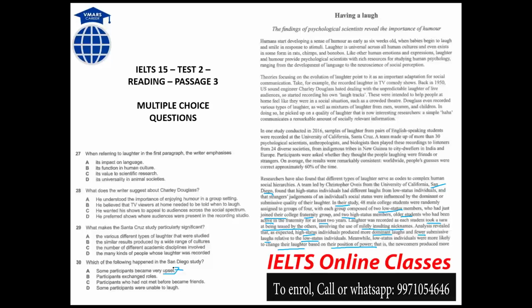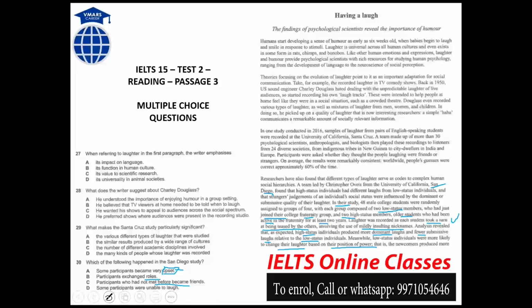Now, some participants became very upset. Can you tell me where is the upset word? No synonym, no word actually. Participants exchange roles. Yes, it is there because it's clearly written: laughter was recorded as each student took a turn at being teased by the others. So everyone is taking a turn out of 4 students. Participants who had not met before became friends. Nowhere mentioned. They have met before because they were old students, but there is no mention about their friendship. So C cannot be the option.